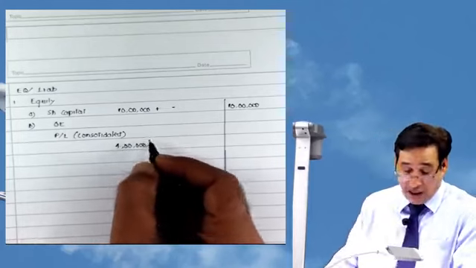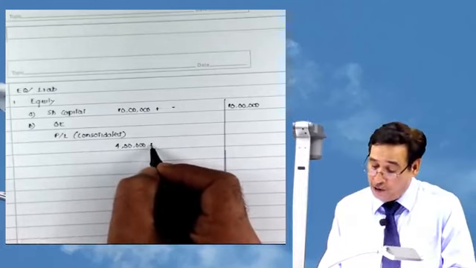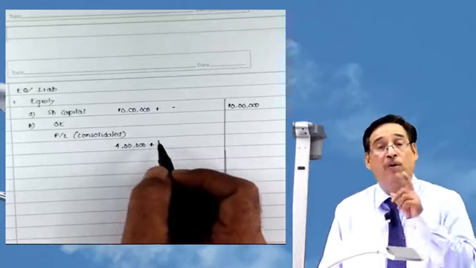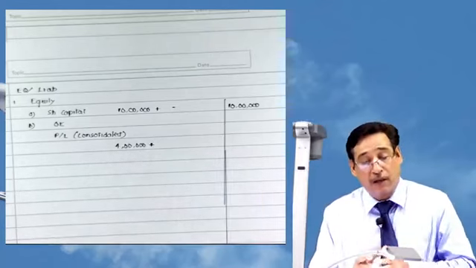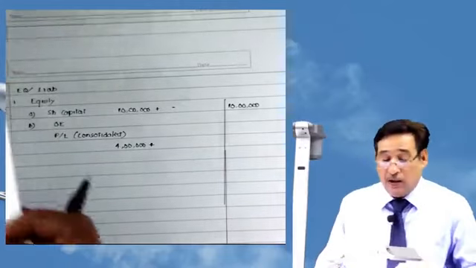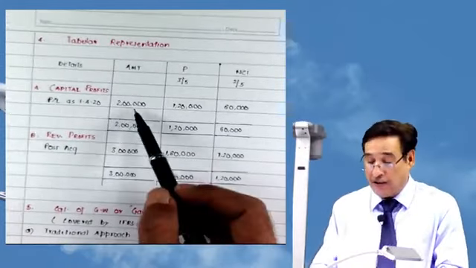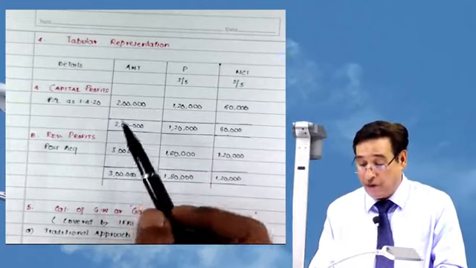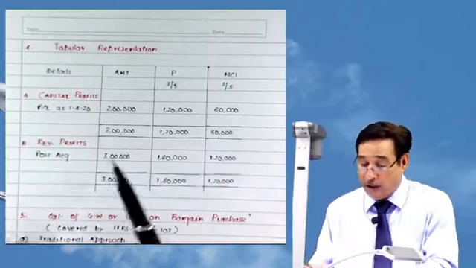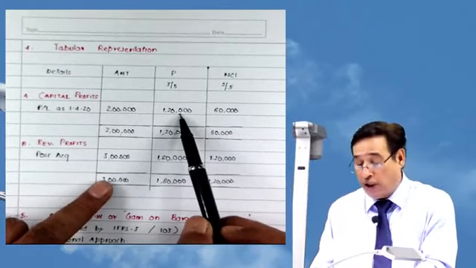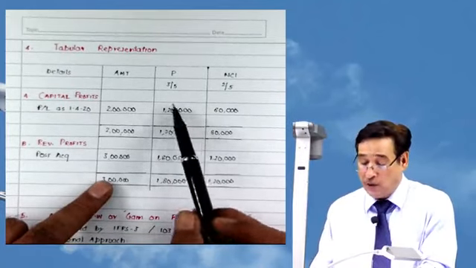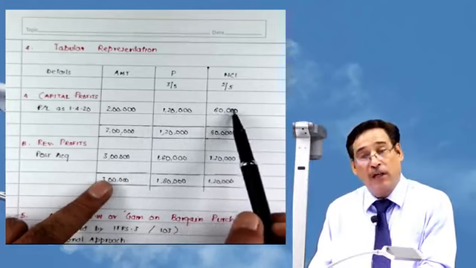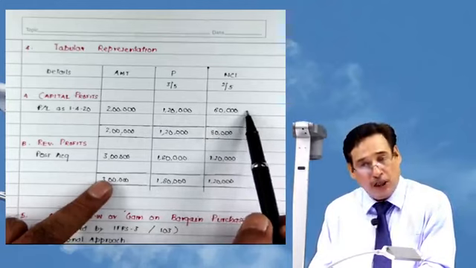And what is the amount in the subsidiary column? 5 lakh. Should I add it here? No. Here is a very important point. See here, this 5 lakh of subsidiary company is exhausted here, 2 lakh and 3 lakh. One is capital profit, another one is revenue profit. Out of this 2 lakh, 1 lakh 20 thousand is already used in calculation of goodwill. This 80,000 is already used in calculation of non-controlling interest.